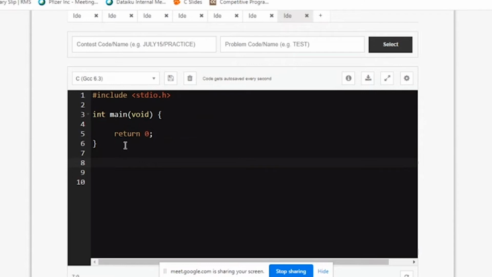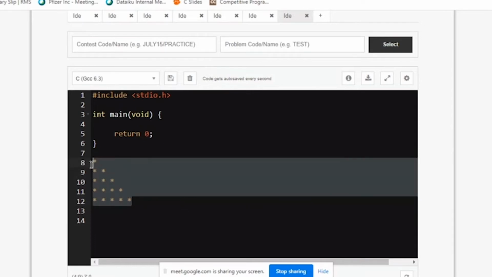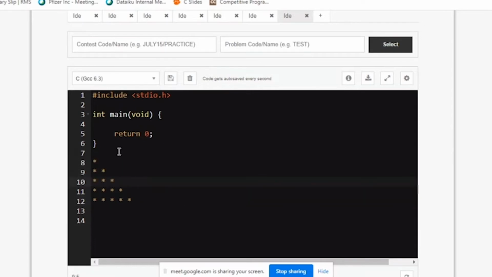Usually there are some problems which will be given like this. I want to print this pattern. We call it as pattern problems. So see the pattern here. There are different names also. We'll see one by one.